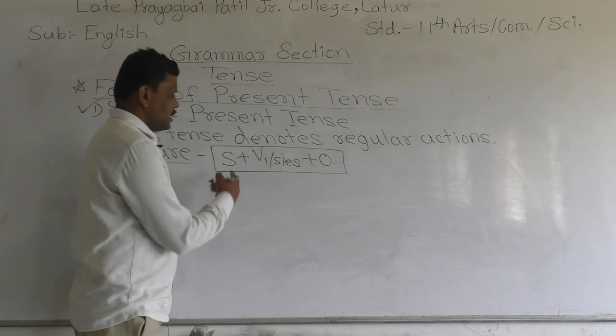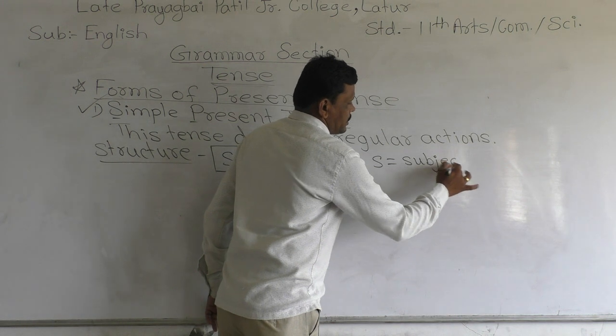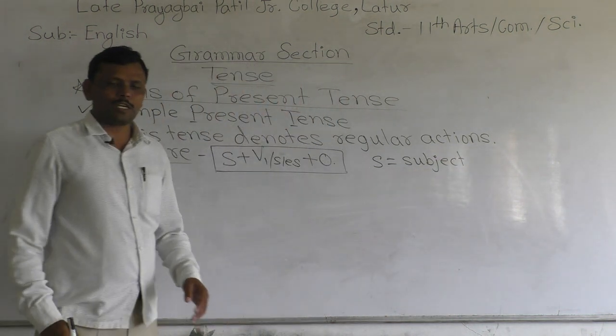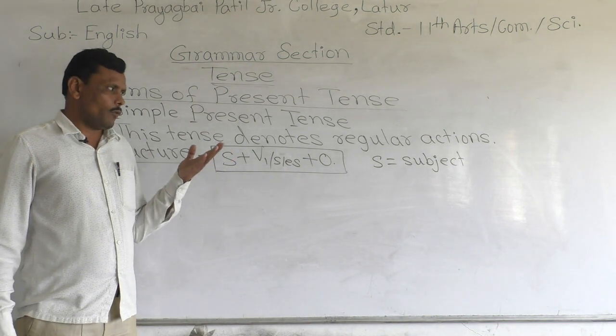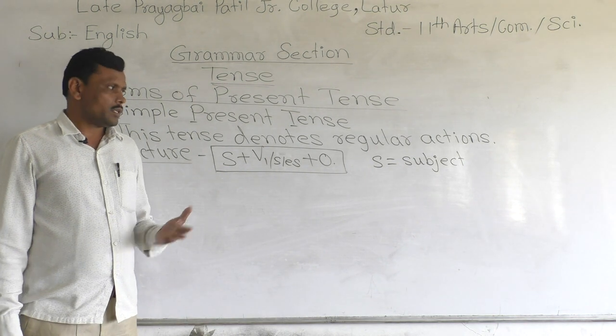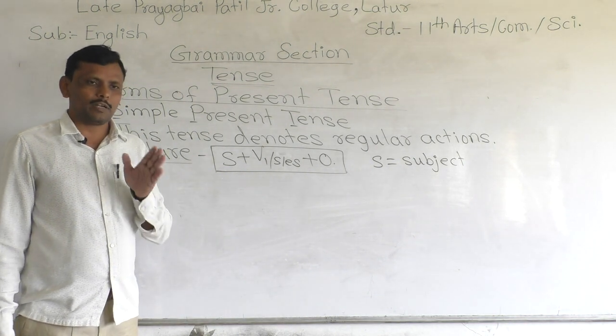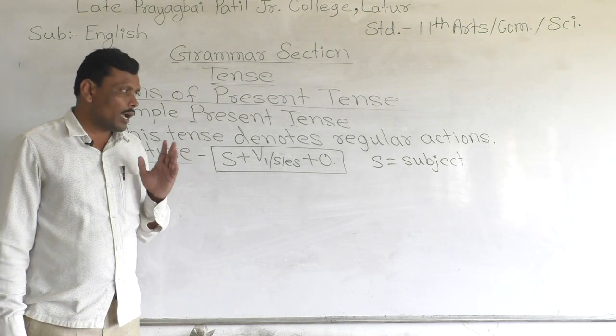S means subject. Subject means the name of person or thing for whom or for which we are speaking about.